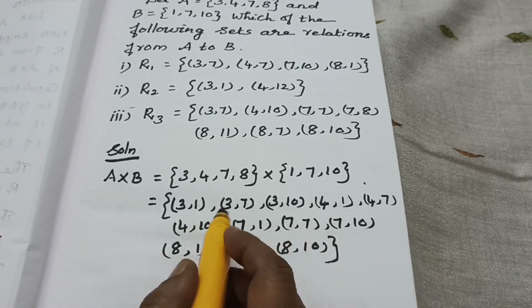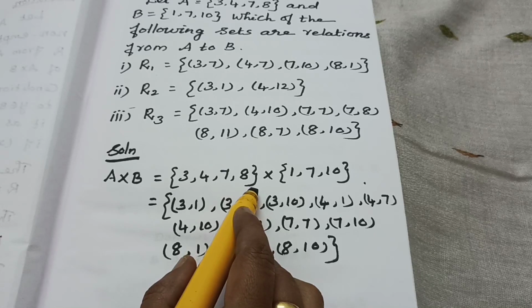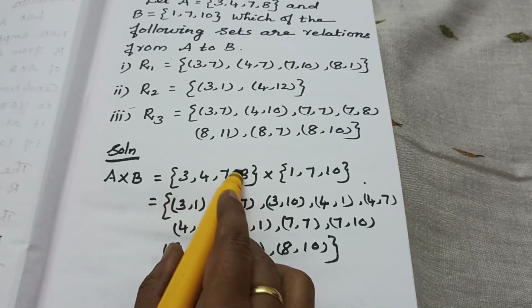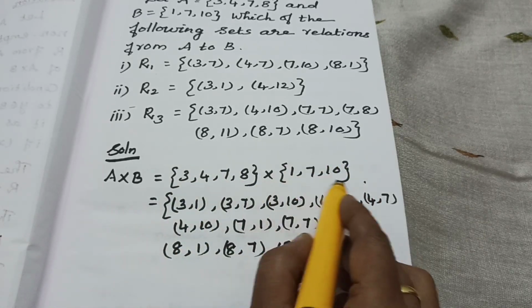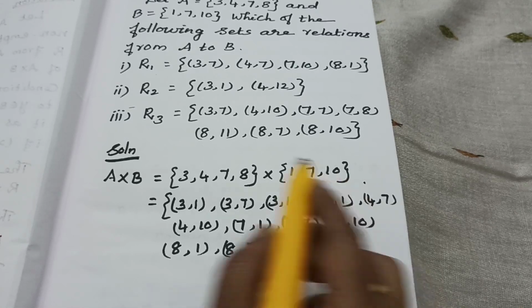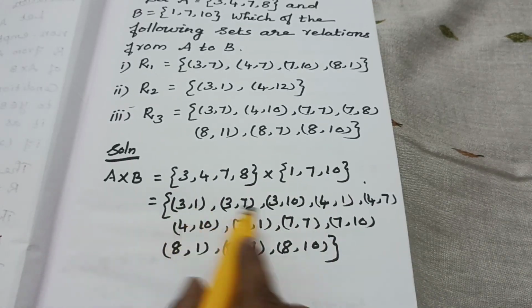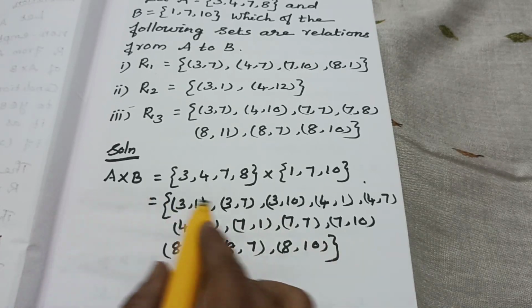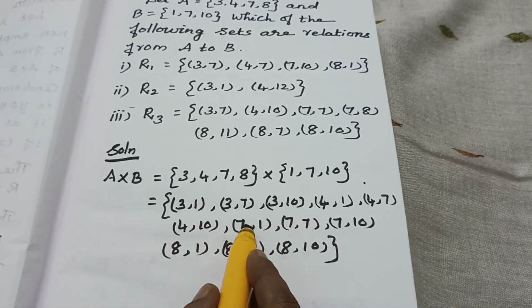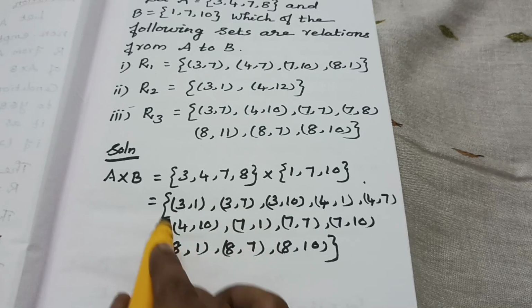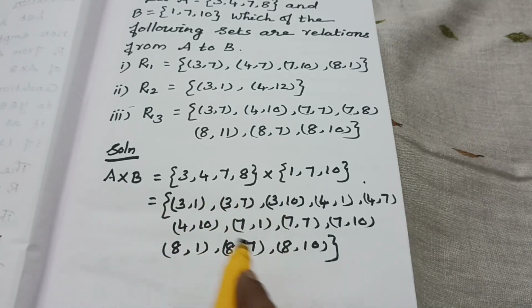Here you see the A values are x, and these are the y values. Then A cross B is the set of all ordered pairs.